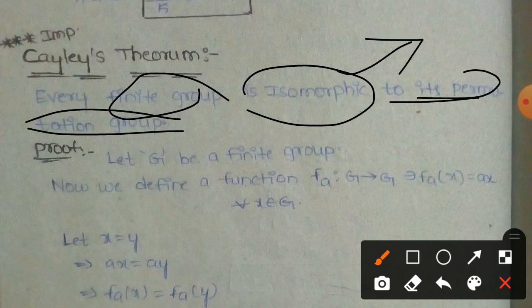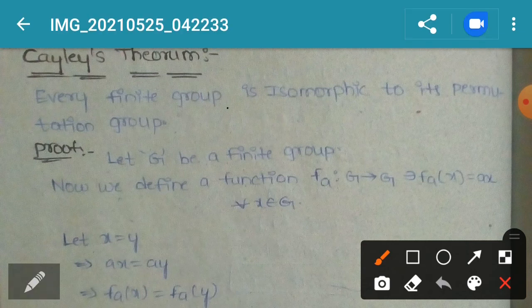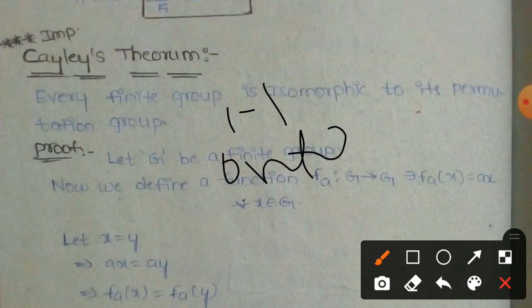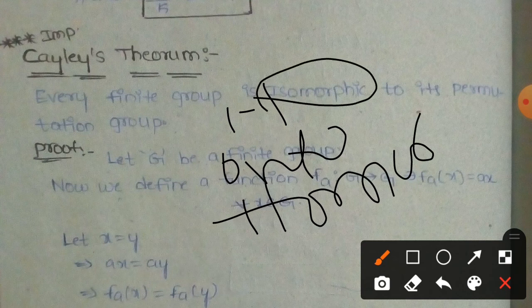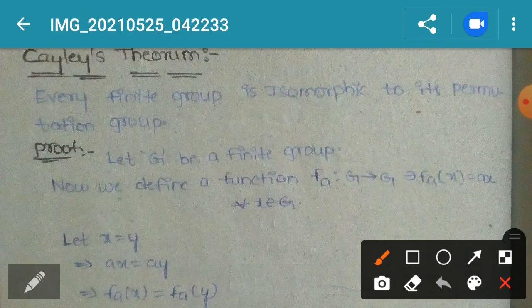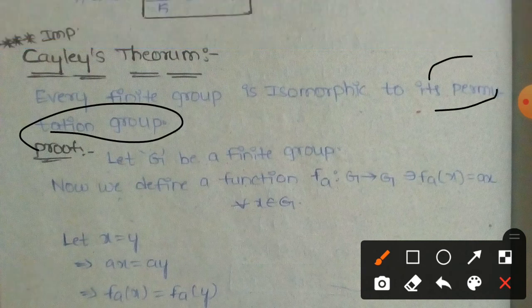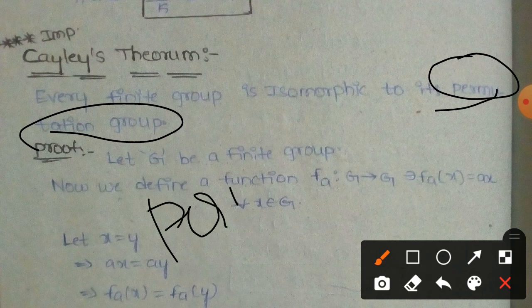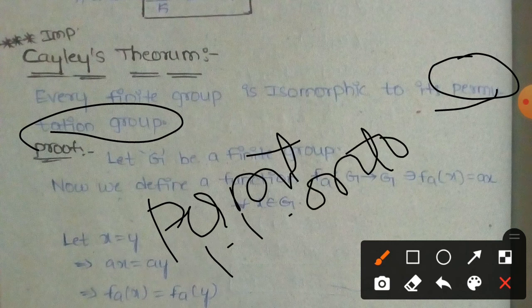So what is an isomorphism? It satisfies three conditions. What are they? First one, onto, and homomorphism. These three conditions satisfied is known as an isomorphism. After that, the isomorphism is completed to its permutation group. Permutation group means the group satisfies the permutation definition. What is a permutation? A permutation is only one-one and onto.